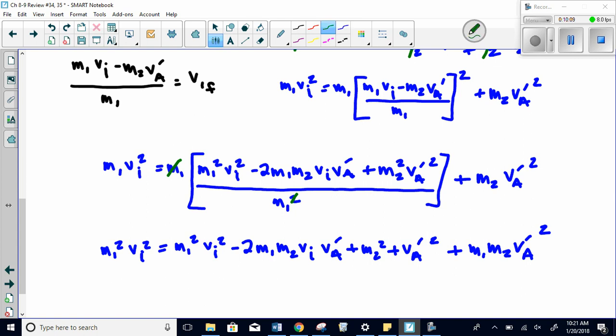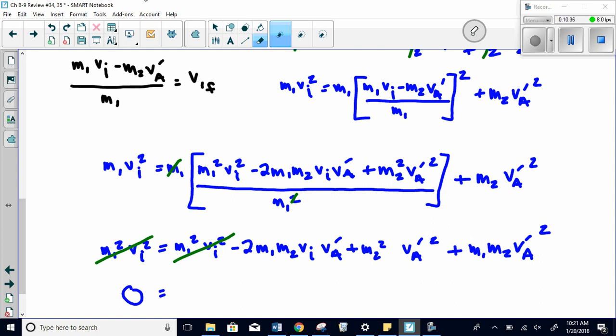Nicely, notice this mass 1 squared VI squared repeats on both sides, so we can cancel those. Now I'm going to be left with a 0 on this side. Since I have a 0 here equal to all this other stuff, I'm looking for anything that matches in all of it. I just noticed a plus where it's not supposed to be; this is supposed to be a multiply, so let me get rid of that plus.